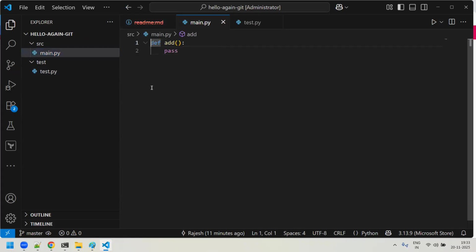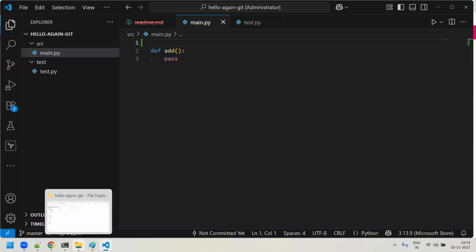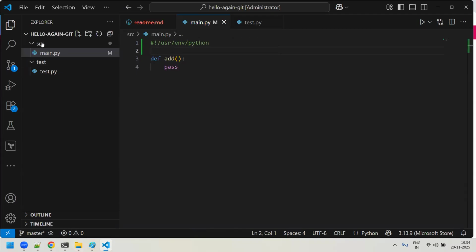I forgot to add one thing, that is, it should always be the hash bang, slash usr slash env something python. This is the interpreter path. I missed it. I added this line under the src folder, main.py, right?